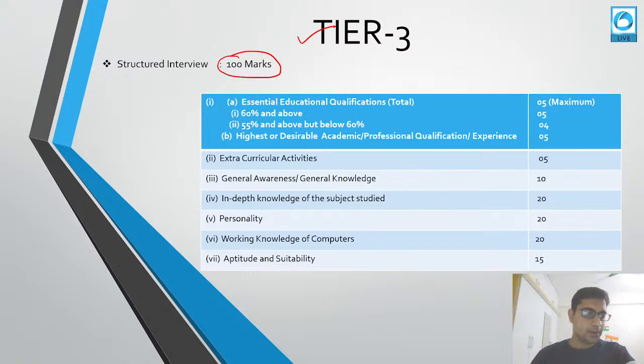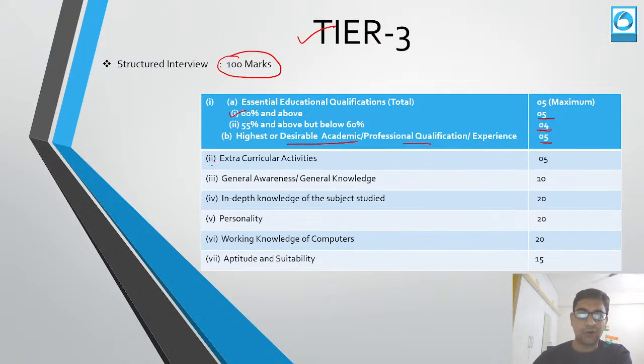So these 100 marks are divided on various points, like essential qualification, educational qualification. That is, if you have got 60% and above marks in your final degree examination, you will be awarded 5 marks. And if you have attained 55 but less than 60, you will be getting 4 marks in the interview under this category. And if you have any highest desirable academic or professional qualification other than your degree, then you will also be awarded extra 5 marks over there.